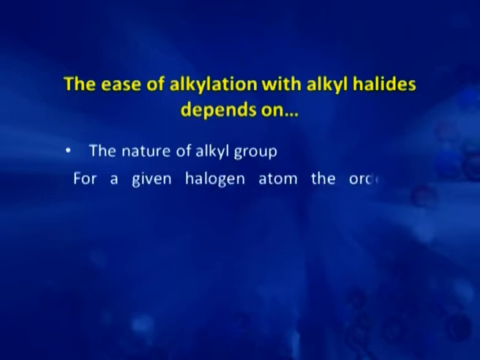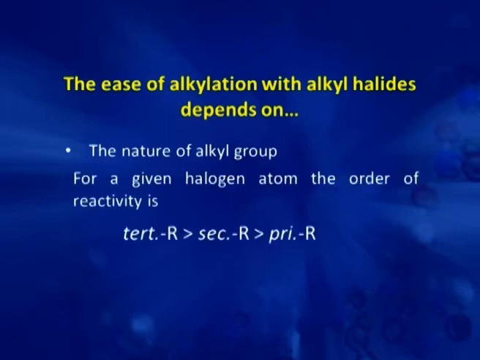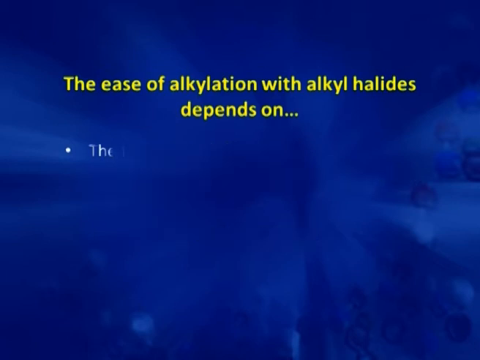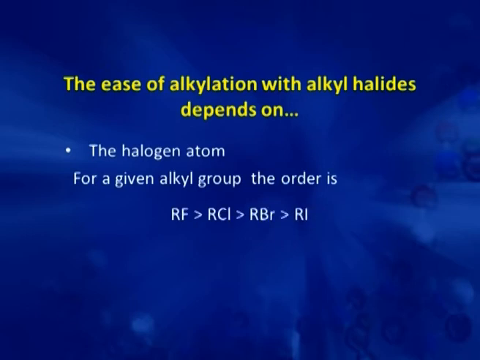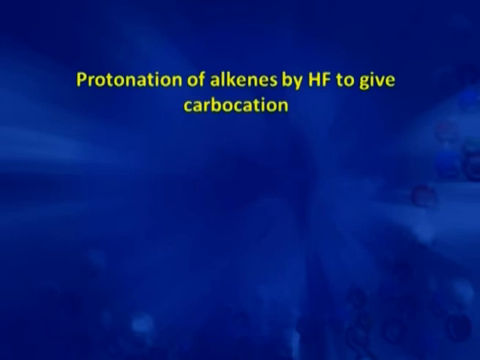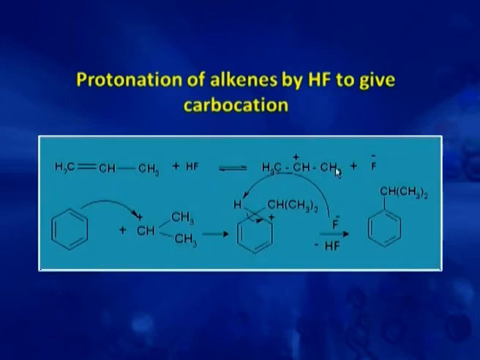Now, the ease of alkylation with alkyl halide depends on the nature of the alkyl group. For a given halogen atom, if we go from tertiary alkyl group to secondary and primary, the rate of reaction decreases, and for the halogen atoms, the reactivity is most for fluoride, then chloride, then bromide and then iodide. Now, as the reaction proceeds via intermediate formation of carbocation, carbocation is an electrophile in this case.